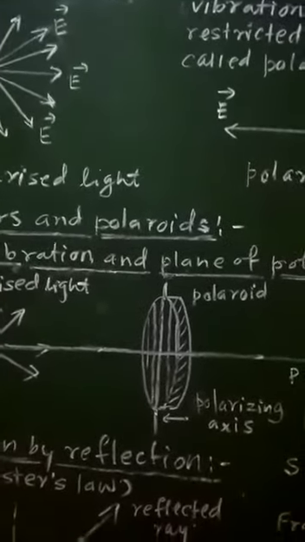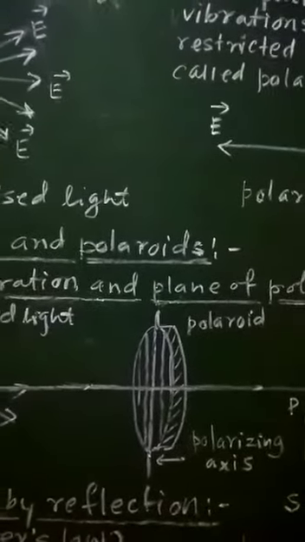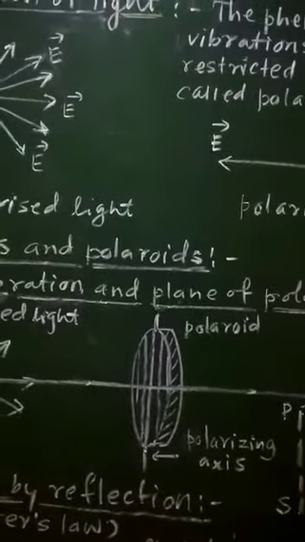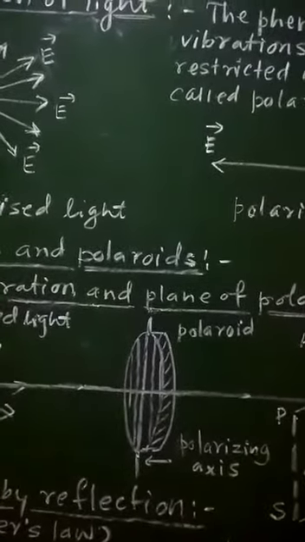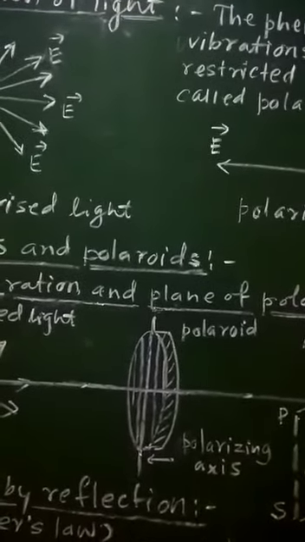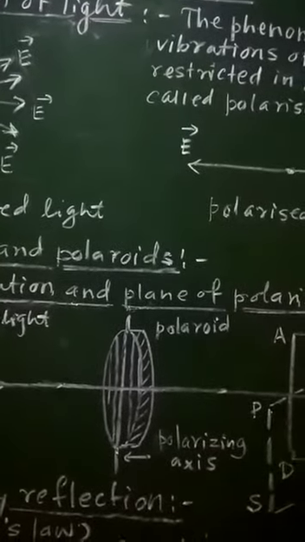On the other hand, the polaroid is a synthetic plastic sheet which is used as the polarizer. The direction along which the electric field of the emergent wave is oriented is called the polarizing axis of that polarizer.